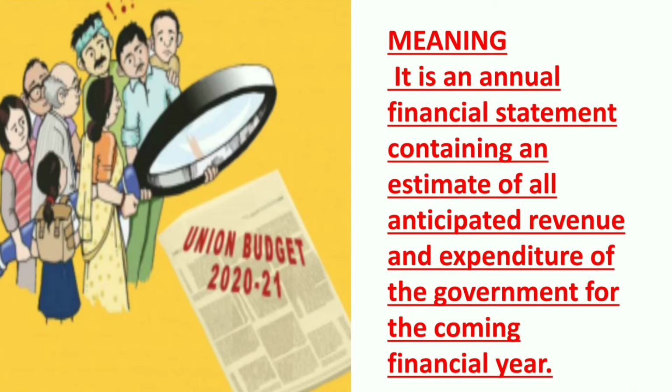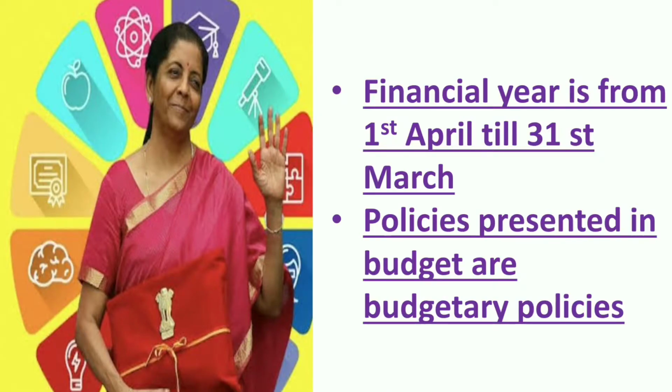See, budget is always made before the coming of that year. A financial year starts from 1st of April and goes till 31st of March. So budget is made in February in advance, right? Because we are expecting that this much money will come into our economy and this much we will spend on various sectors of the economy. So budget is a sort of planning, a money allocation to various sectors of the economy, to various departments of the government, right, for various developmental and regular procedures that the government undertakes. So budget allocates the money for those things.